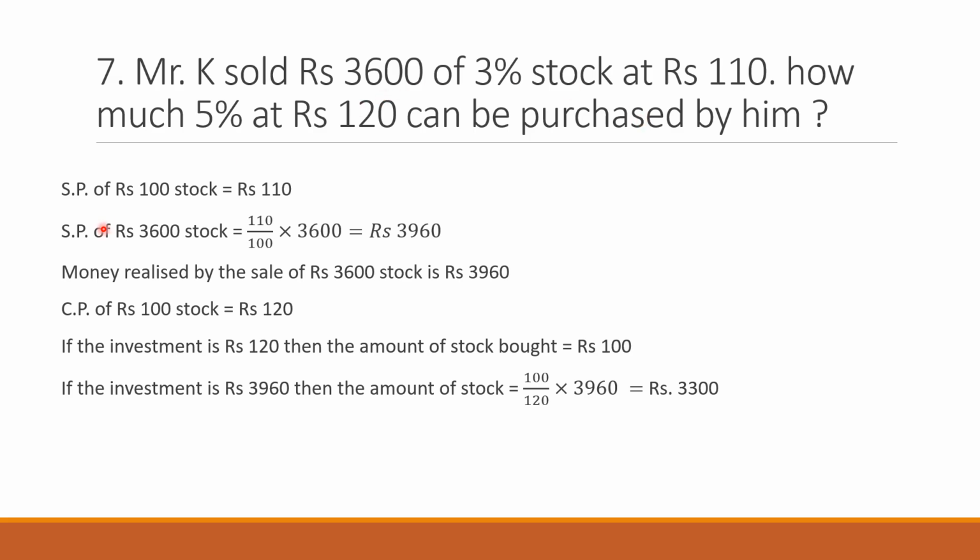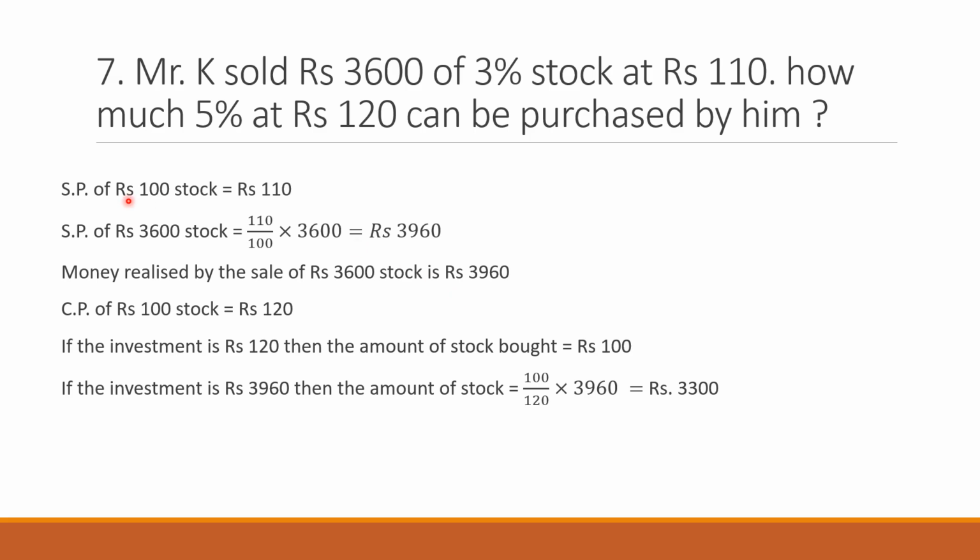So 100 stock you are selling at how much? 110. So SP of 100 stock is 110. So similarly, SP of 3,600 stock, when you apply unitary method, you will get 110/100 multiplied by 3,600, which is 3,960. So on selling 3,600 stock, how much money are you collecting? You are collecting 3,960. Money released by the sale of 3,600 stock is 3,960.